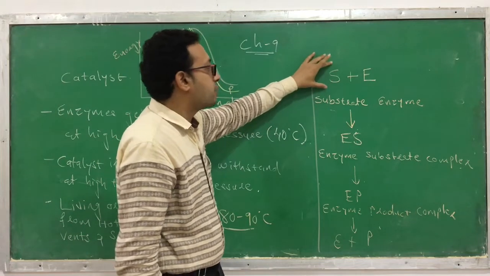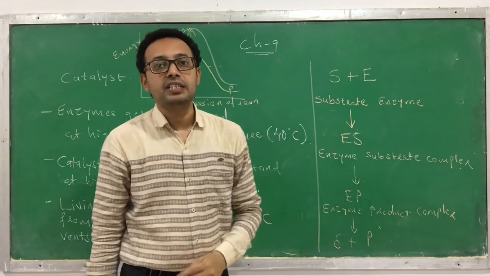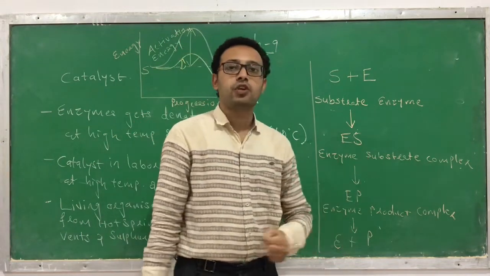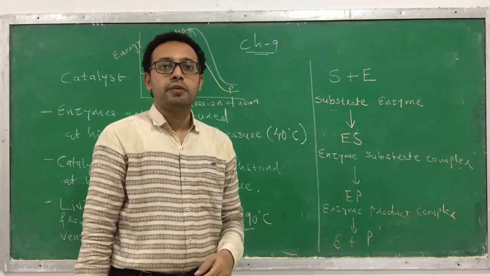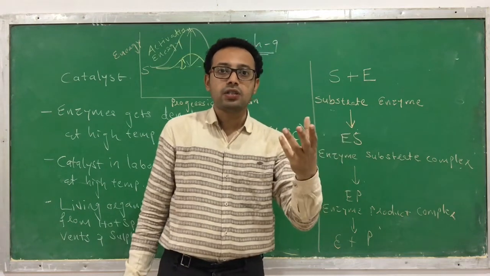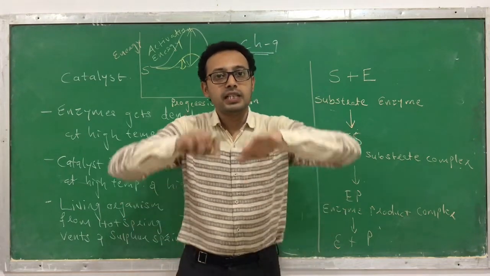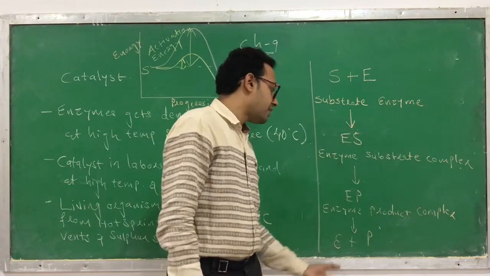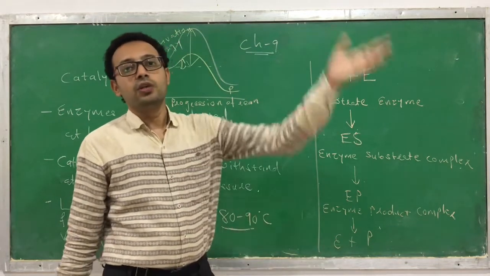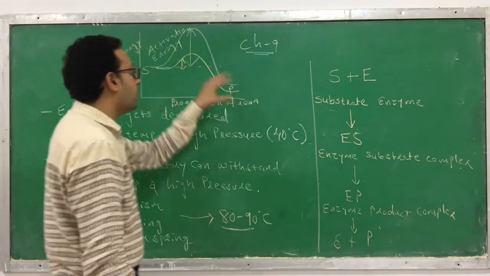Enzyme binds with the substrate. The substrate binds with the weak site of an enzyme, the active site. Now it becomes a closer fit and forms an enzyme substrate complex. Once the complex is formed, certain changes, bond formation and bond breakage occur, and that is converted to an enzyme product complex. The enzyme product complex gets released, the enzyme and the product are liberated, and this enzyme is going to be utilized to catalyze one more substrate molecule. So this is the mechanism. This is how the process occurs.